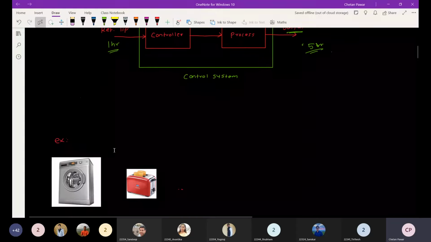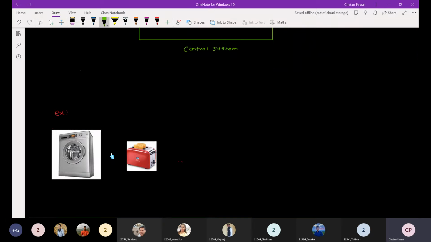In the case of the washing machine, the output of the system is that the clothes should be properly washed. But the controlling action is independent of that output. So we can say this washing machine is an open loop control system. Similarly, a toaster is also one kind of open loop control system. What do you think, are there any open loop control systems around you? Any guesses, whatever electronic devices you are using, or any example you can give here?